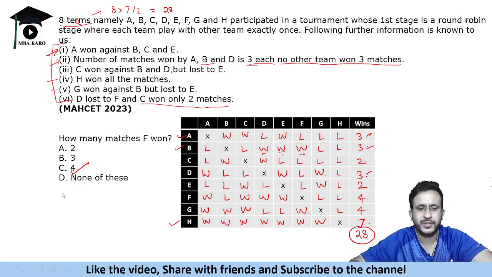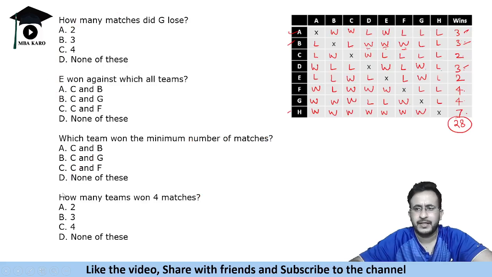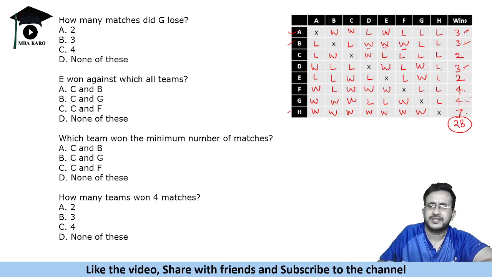Okay, और exactly ये question भी पूछे गए थे. Next question is how many matches did G lose? So G four matches जीता, so G lost three matches. Okay, total seven matches थे. E won against which all teams? So E two matches जीता, E won against C and G.